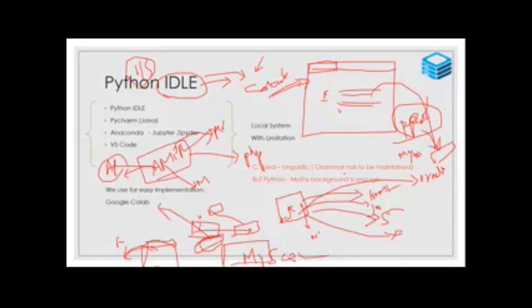Suppose I am writing a simple PHP program. PHP and Perl run in this server. Then suppose I'm using a database, MySQL. So here the Apache Tomcat server acts as a client and server. It provides the environment to work with PHP. So it acts as a server. Apache Tomcat acts as a server to provide services.